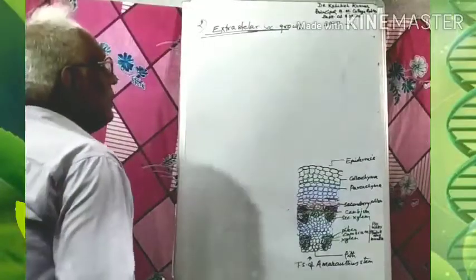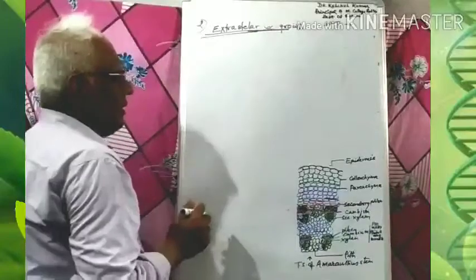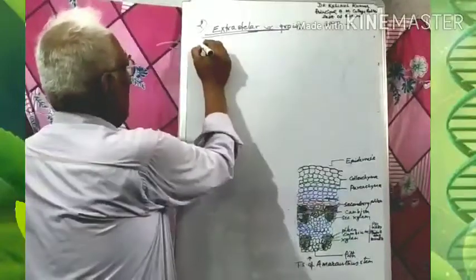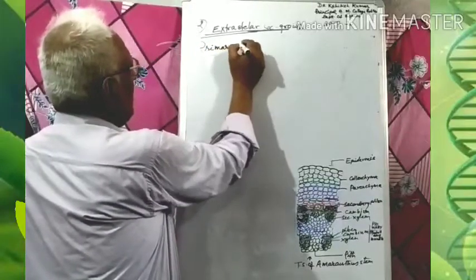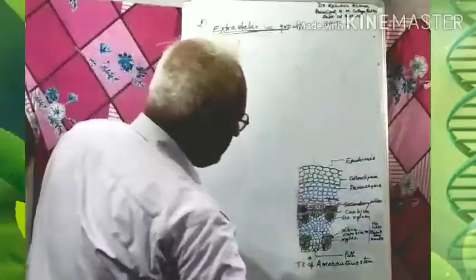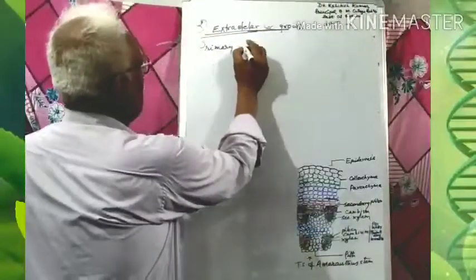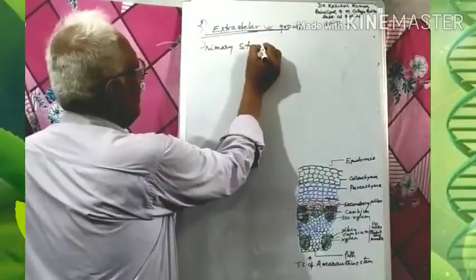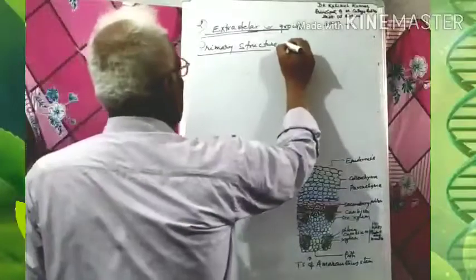So, now first of all we see the primary structure of Amaranthus.